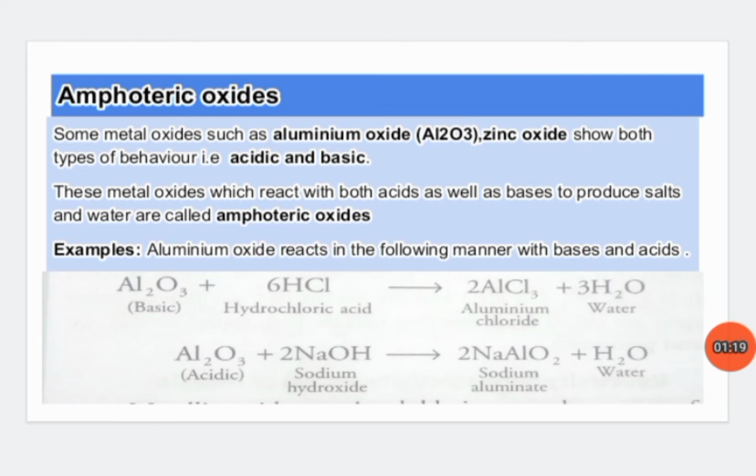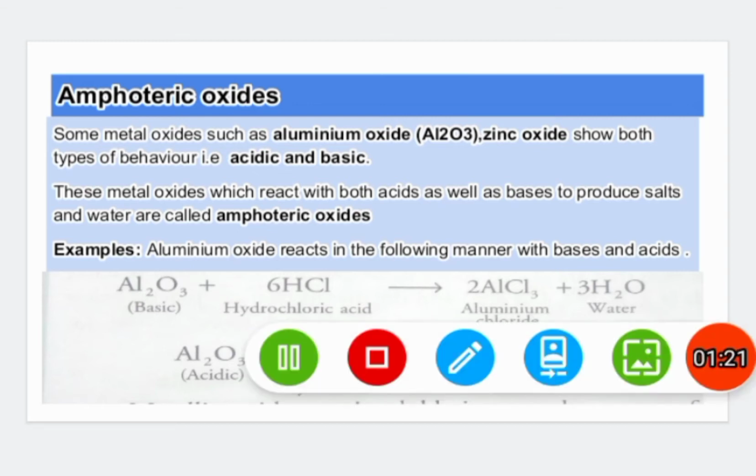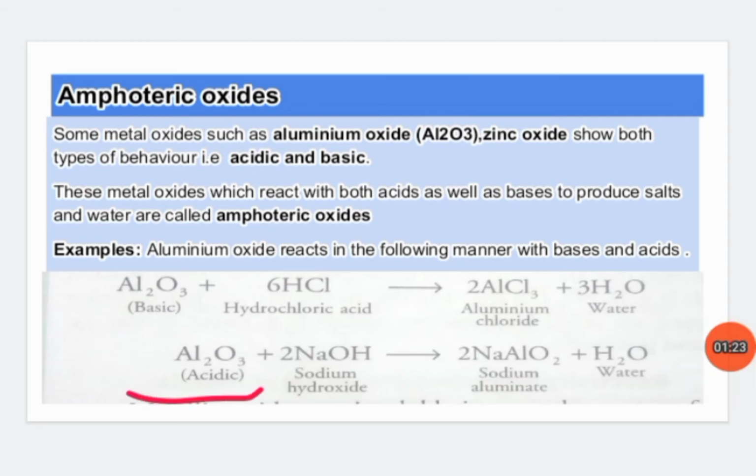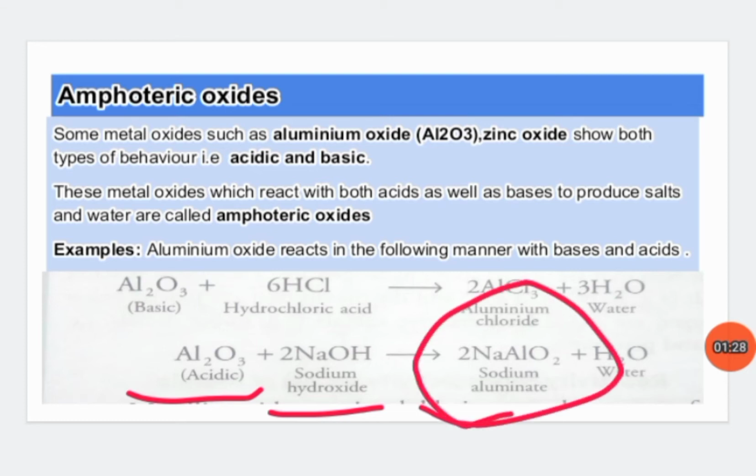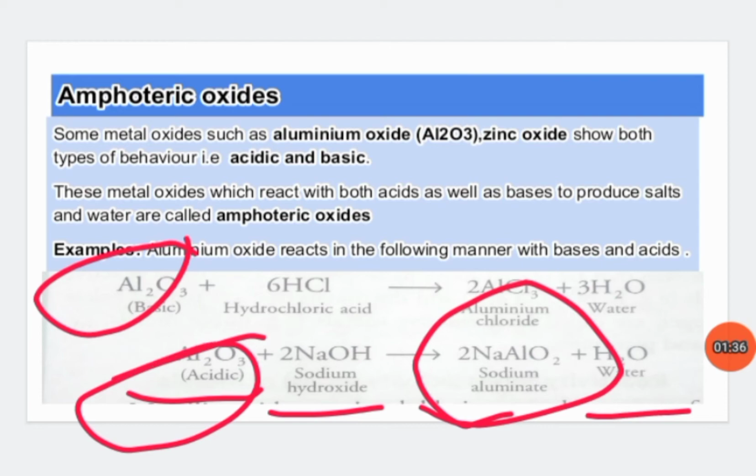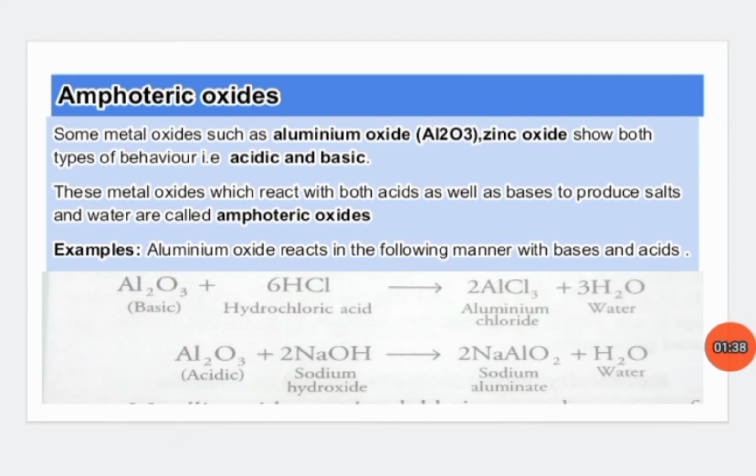Another example is aluminium oxide on reaction with sodium hydroxide forms sodium aluminate NaAlO2 plus water. So both the reactions show the basic as well as acidic behavior of aluminium oxide.